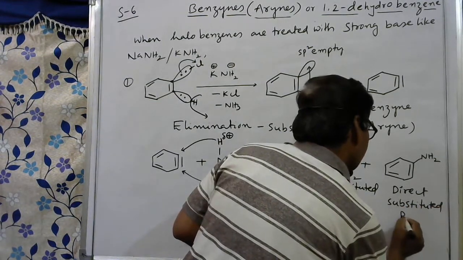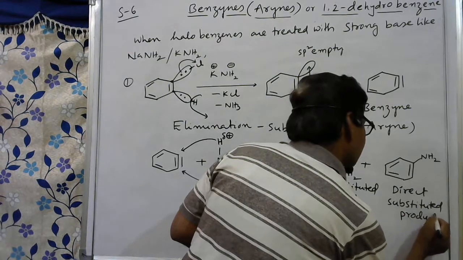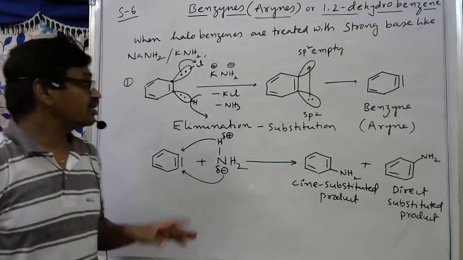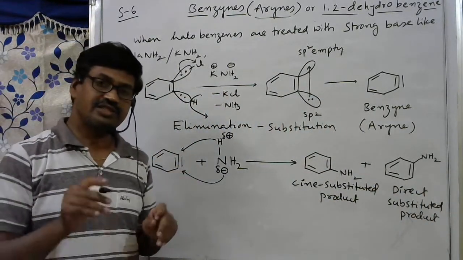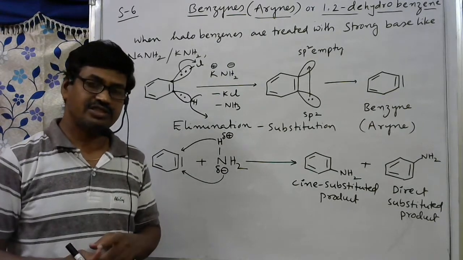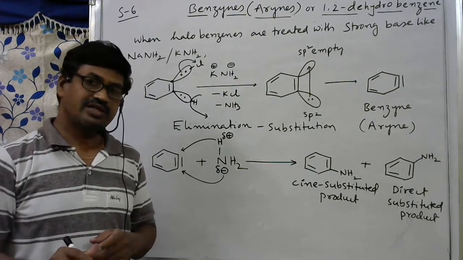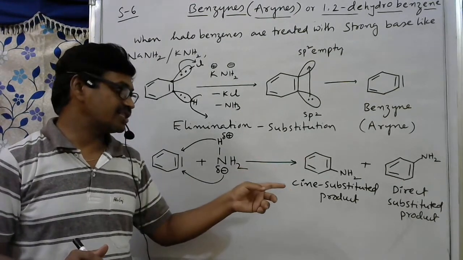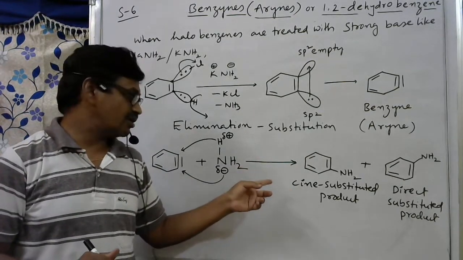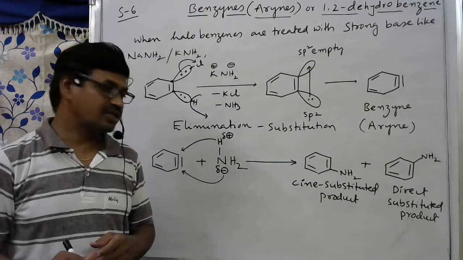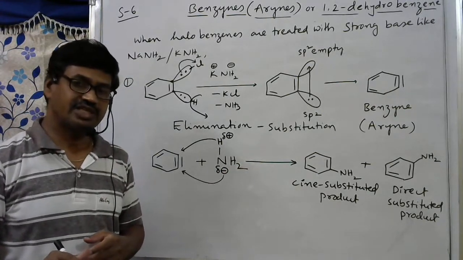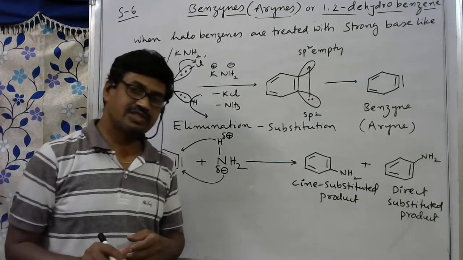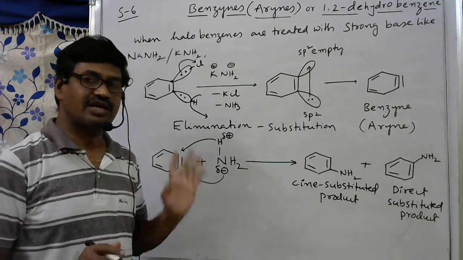So which is the major product and which is the minor product depends on the group which is already present in the benzene ring along with the halogen. The other group decides which is major, which is minor. Whether the direct substituted product is the major, or the cine substituted product is the major, it is decided by one more group present on the benzene ring along with the halogen.